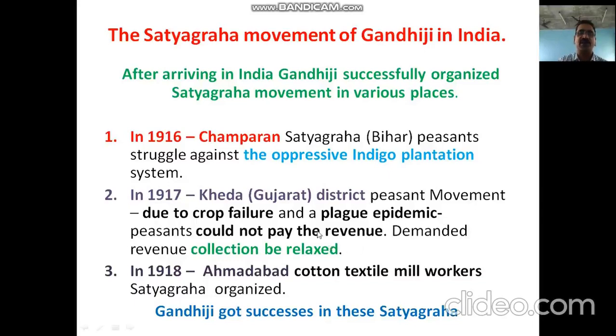That was the demand, and Gandhiji took leadership of these Kheda peasants, and he also succeeded in this Kheda Satyagraha of Gujarat in 1917.